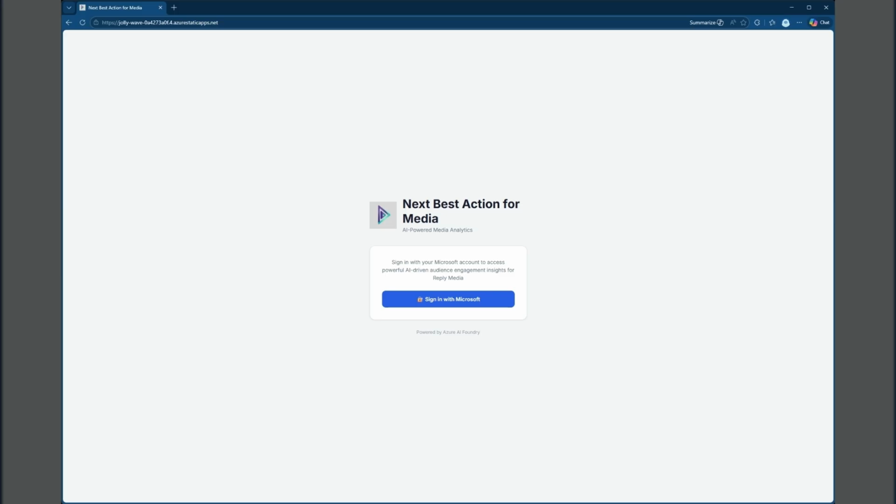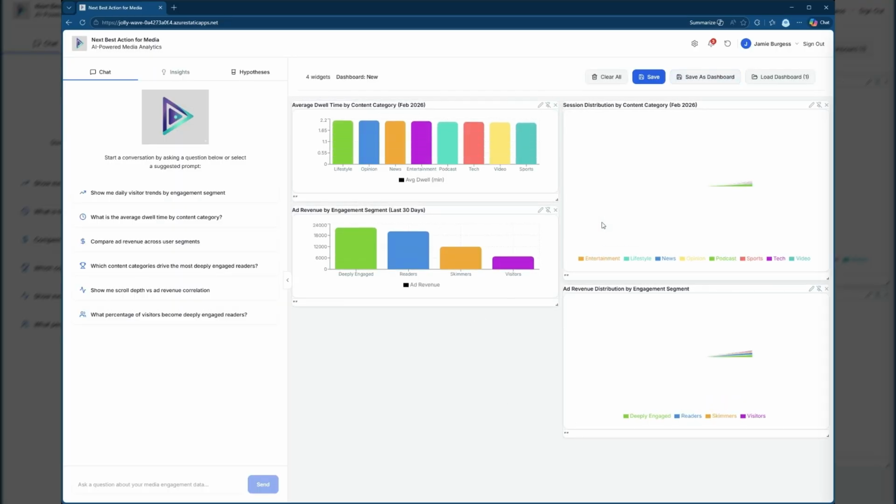So first off, I want to show that this is grounded in Fabric and Foundry and Entra, natively allowing the users to log in with their Entra credentials, meaning it's built into the experience and the security perimeter that you spent the last decade reinforcing.